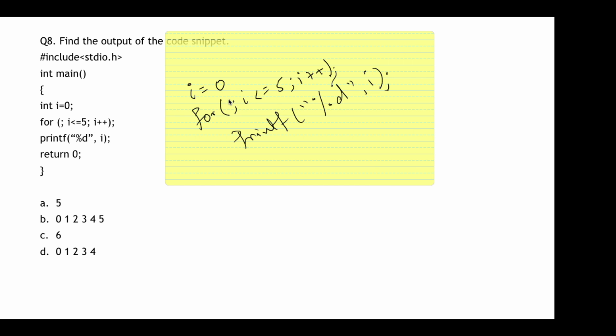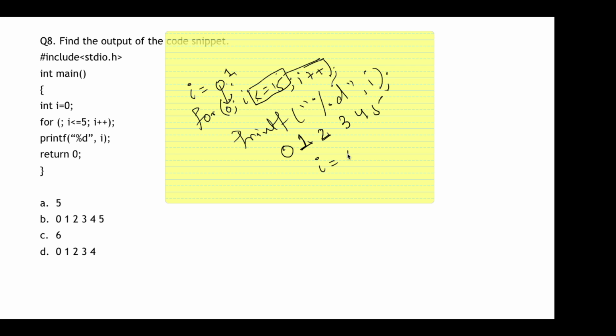So for this condition, it means that i starts at 0 and will continue till i <= 5, with i++. So i is 0, it's true, it will print i. Again the i value is incremented to 1, so again i is less than 5, it will print 1. So it will print 0 first, then 1, then 2, then 3, then 4, then 5.